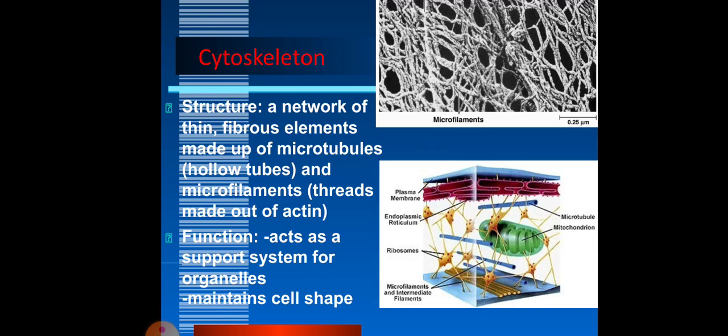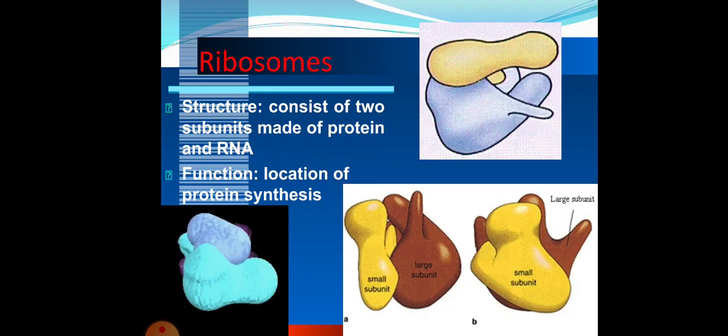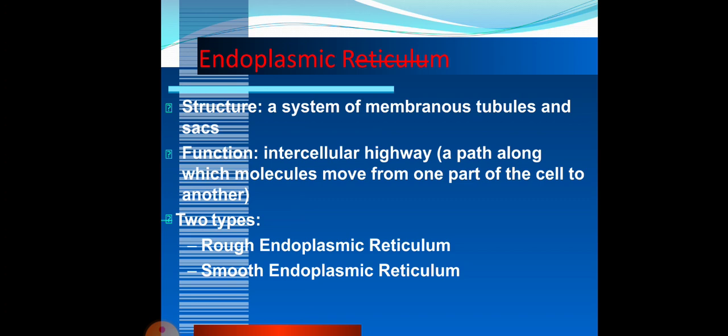Then this is the cytoskeleton. The structure is a network of thin fibrous elements made up of microtubules, that is, hollow tubes, and microfilaments, that is, thread-like strands made up of actin. The function is that they act as a support system for organelles and maintain the cell shape. Then ribosomes. These are structures which contain two subunits made of protein and RNA. The function is the location of protein synthesis. So these are the sites of protein synthesis. Then we have the endoplasmic reticulum.